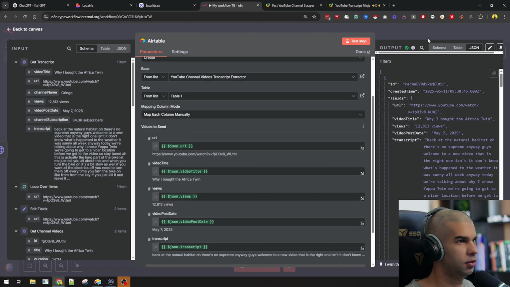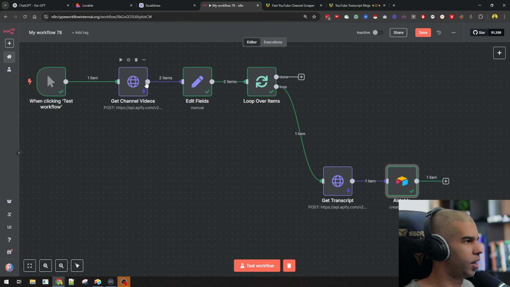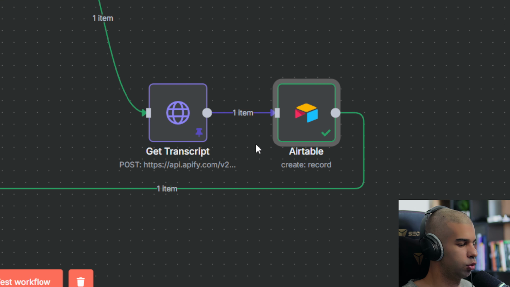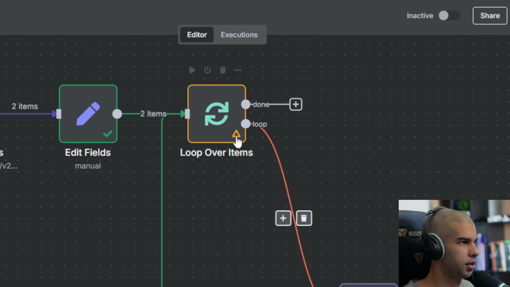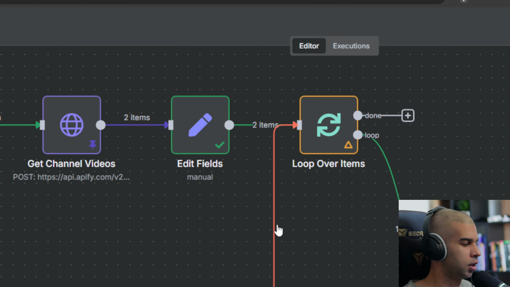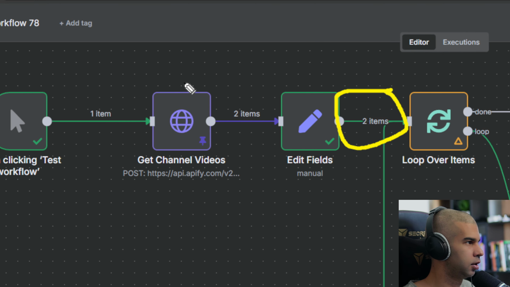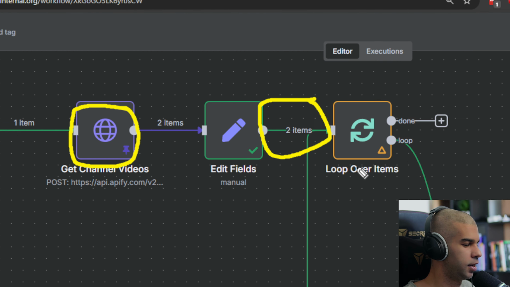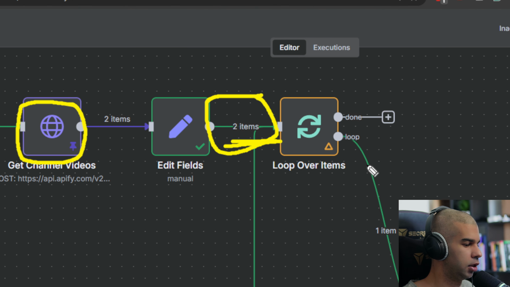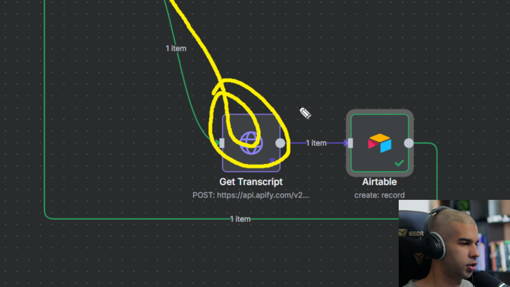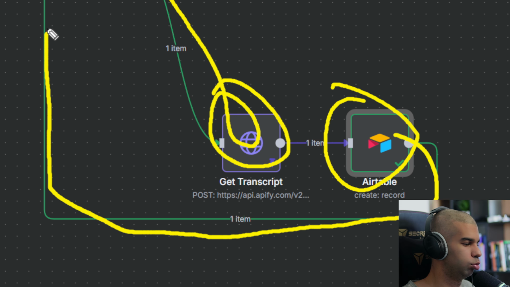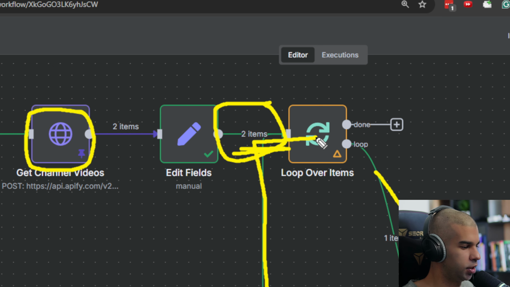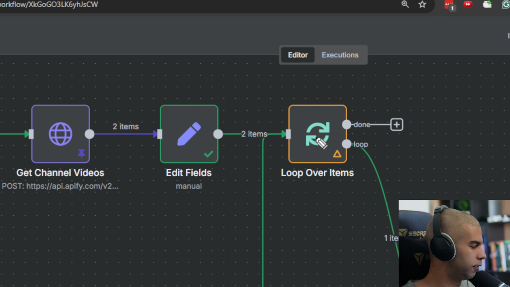So like this, if I now run this with the 2 videos that we have here, we'll be able to get those 2 videos. The only thing I need to do is just close the loop right here. So once we finish with the first video, this will loop through and then do the second video. And then it will keep going depending on how many videos we have added right here, right? So in this case, here we got 2 videos. Then we're looping through those 2 videos in the whole automation right here. We're getting the transcript, we're saving it to our table, and then we loop through once more, right? So pretty straightforward sort of flow.